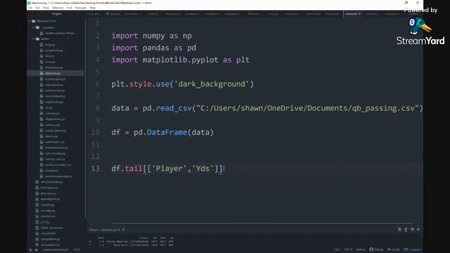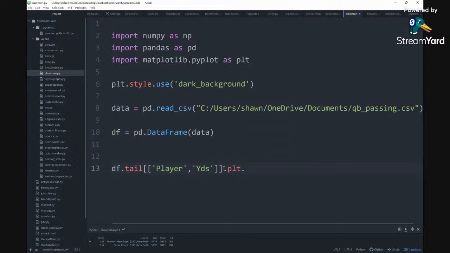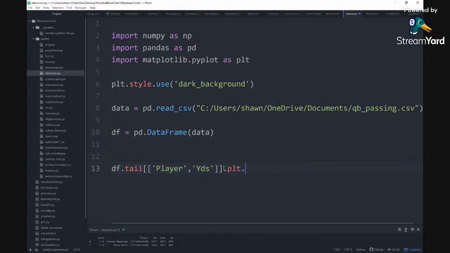Now since we got that, we can do plt dot bar, or plt dot plot, and then we can put kind, what kind of graph.